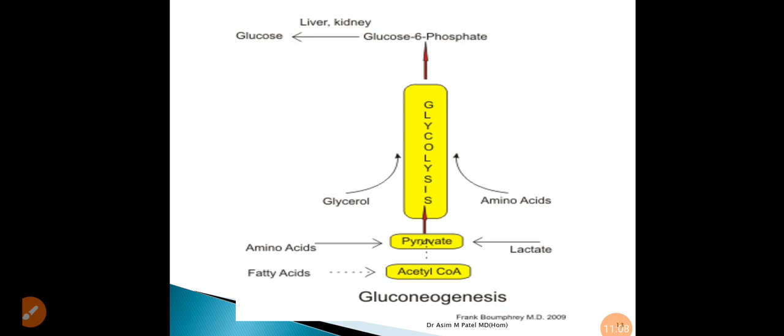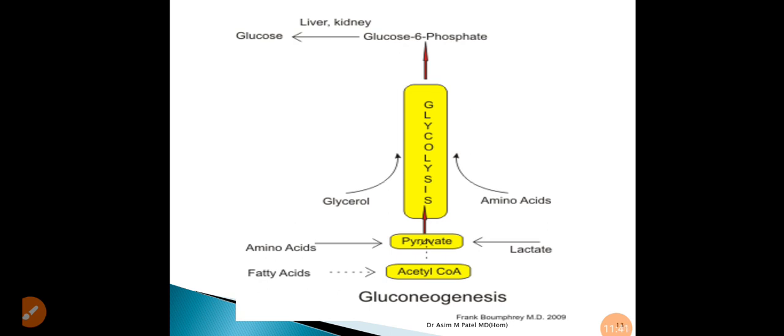And the glycerol is also a non-carbohydrate source for carbohydrates. This glycerol is converted into dihydroxyacetone phosphate with the help of the enzyme glycerol phosphate dehydrogenase. This dihydroxyacetone phosphate combines with glyceraldehyde 3 phosphate to form fructose 1,6 diphosphate.